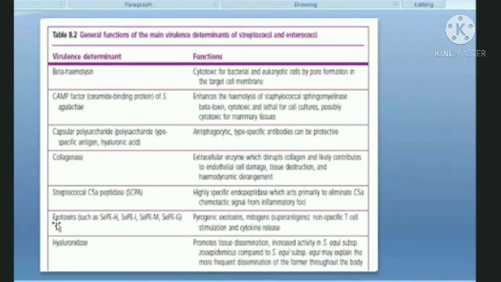Now moving on to the next, exotoxins. Exotoxin production: pyrogenic, a fever causing exotoxin. Mitogens like superantigen, we discussed. A type of hemolysin is also a superantigen. Non-specific T cell stimulation is because of the mitogens or the superantigen only. And there will be excessive cytokine release, which is important, the release of cytokines, obviously.